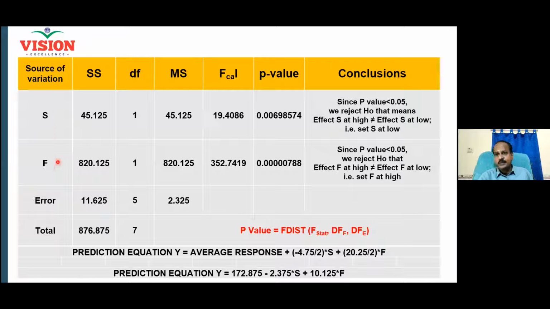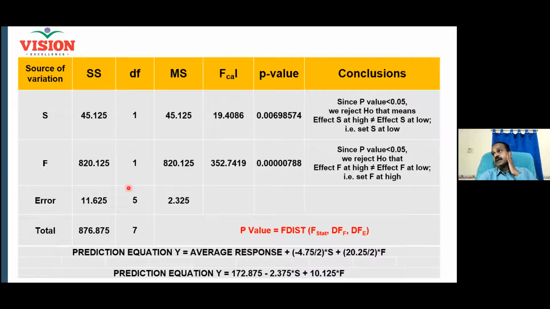We considered only 2 factors. So many things we have not considered apart from noise factor, isn't it? All of those things will now be called as error. Can I say? Yes. The difference between this total and these two sum of squares is the error in the variation. Sum of the squares of the variation due to the error is 11.625. This error has to be minimum. Then only you can find the significant findings.